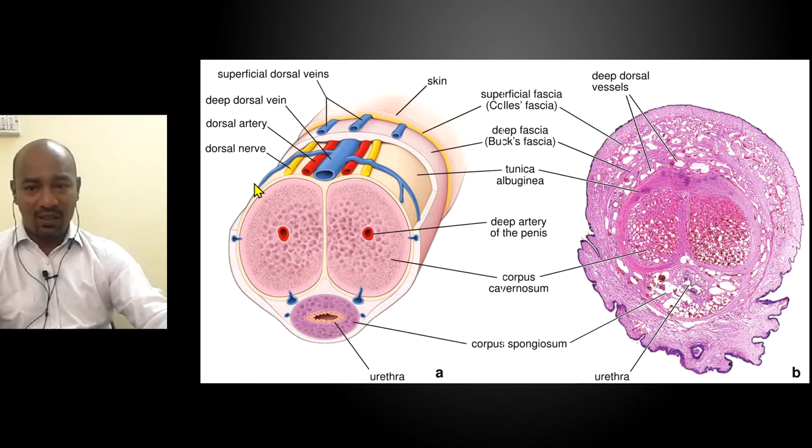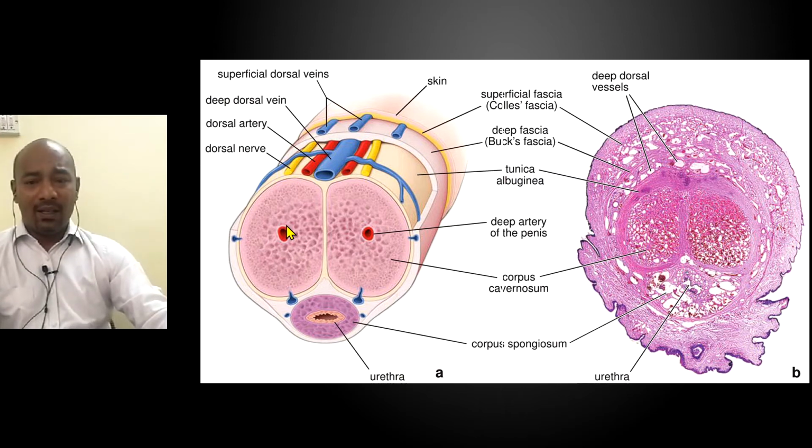And there is one dorsal vein, the deep dorsal vein, and then there are superficial dorsal veins, which are just under the skin, and they can be easily visualized. But underneath that deep fascia, you have one single deep dorsal vein flanked on either side by the dorsal arteries of the penis, and within the substance of the corpora cavernosa, you have a deep artery of the penis, which will send multiple branches, which are called helicine arteries.